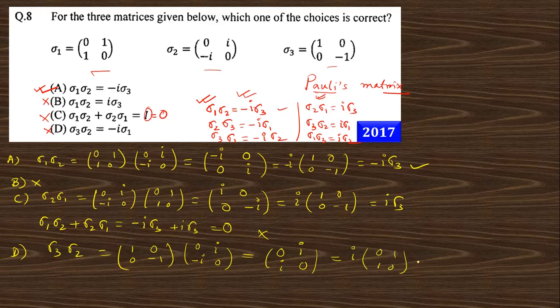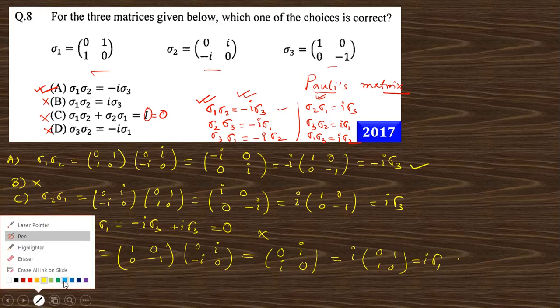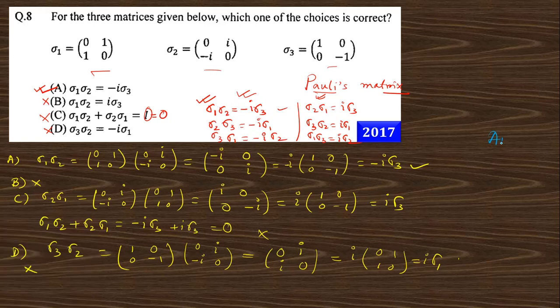This is nothing but sigma 1, so this is i sigma 1, but you have a minus i sigma 1, this is also, so option number D is also incorrect. So option number A is the correct answer of this question. So our answer of this question is option number A.